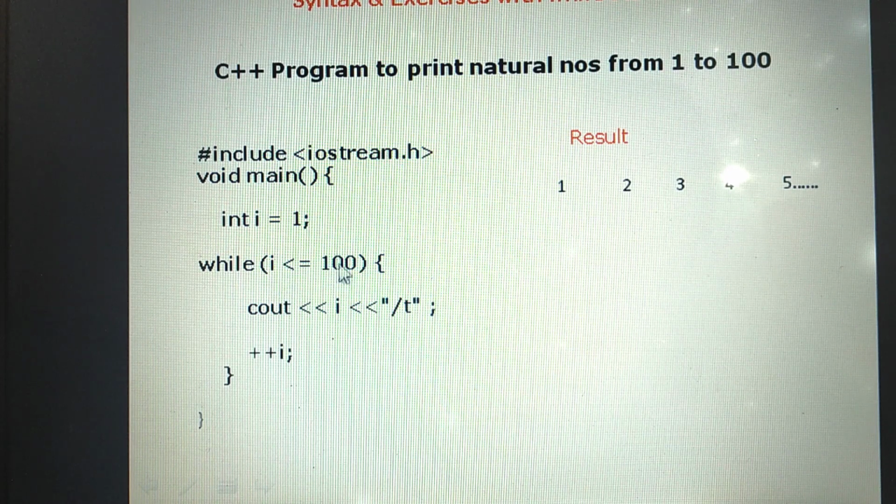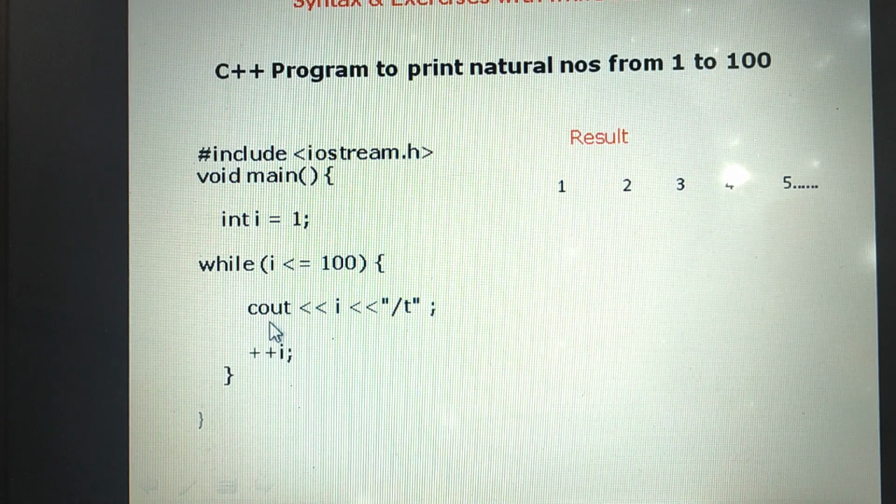That means until the value of I becomes 100, the process should repeat. Give the test expression here, I less than or equal to 100. Then the body of the loop within flower brackets. Then what is the next step? Checking the condition. Now what is the value of I? 1. Is the value of I less than or equal to 100? 1 is less than or equal to 100. The condition evaluates to true. The statement related to while will execute.